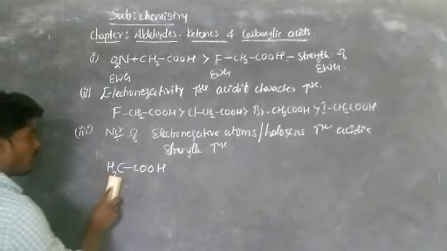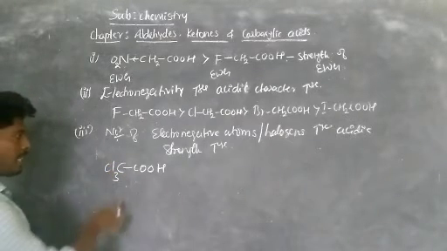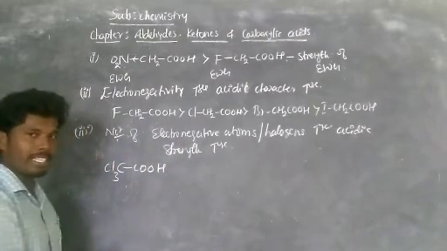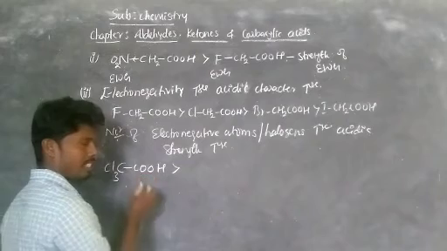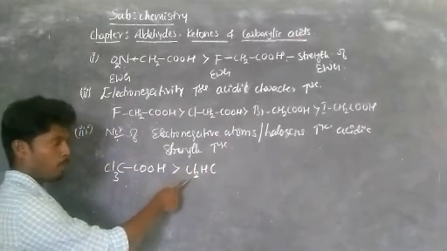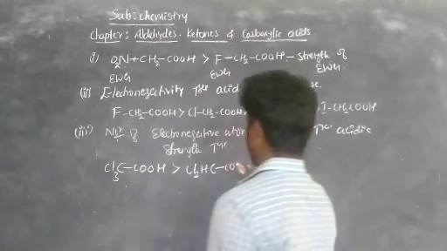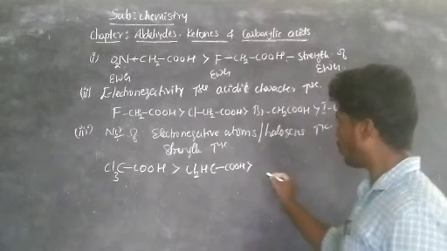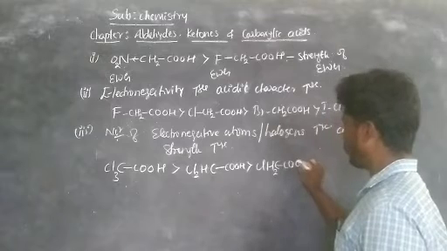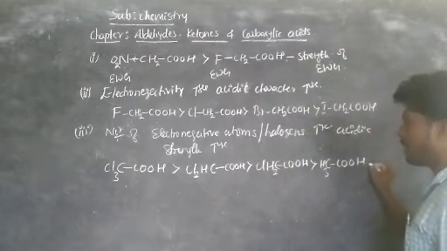Now trichloro means all three hydrogens are replaced by three chlorine atoms. Trichloroacetic acid. The number of halogen atoms, that is, the number of electronegative atoms, we are taking chlorine as an example. Trichloroacetic acid is more acidic than dichloro. Di means removing two hydrogens and putting in halogens, that is dichloroacetic acid, CHCl2COOH. Got it? Now monochloroacetic acid, CH2ClCOOH. Then acetic acid. This is the acidic strength order.